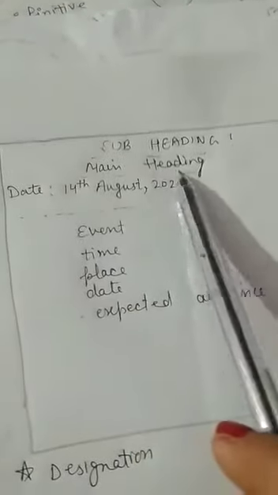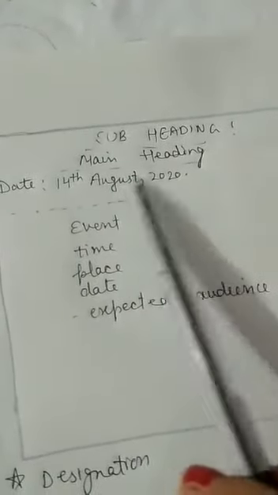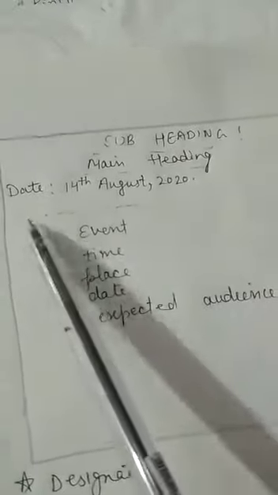Draw a line, then pencil, subheading, main heading as we have given in the previous notice. Then we used to write date on the left hand side. So you can write it also. So both are correct. 14 August or September 2020, full stop. Then you can start writing your sentence.